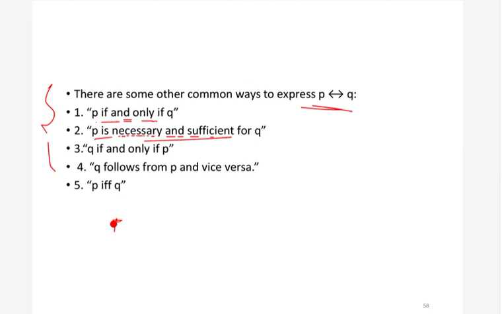Similarly, if you interchange P and Q in the second statement, you will get Q is necessary and sufficient for P. Also, there is a short version, P iff Q. This iff is nothing but if and only if.